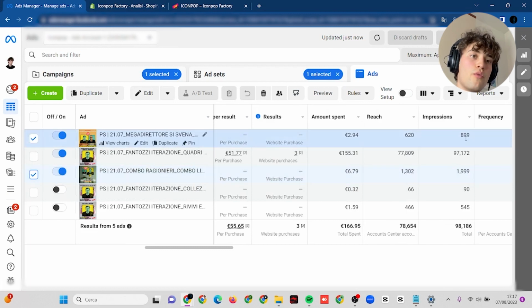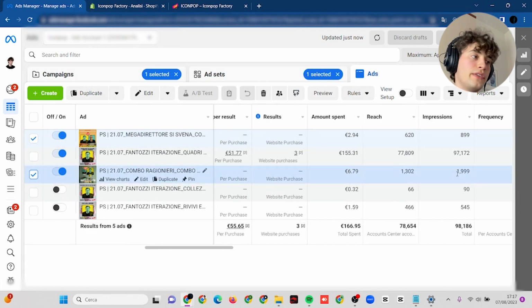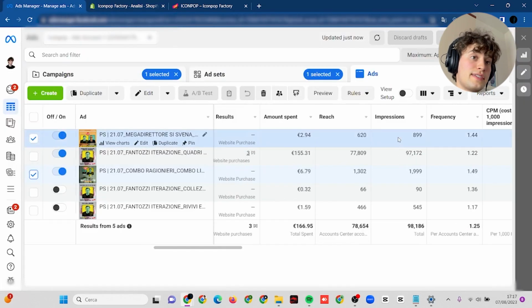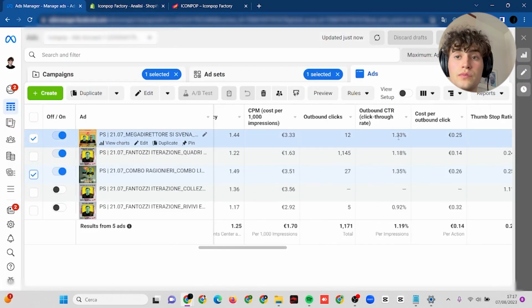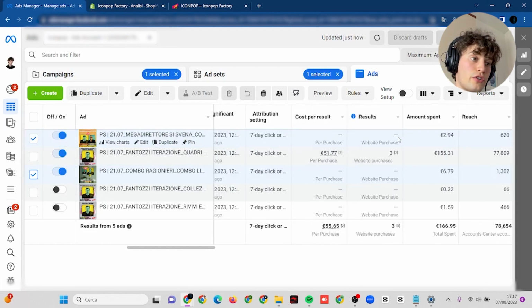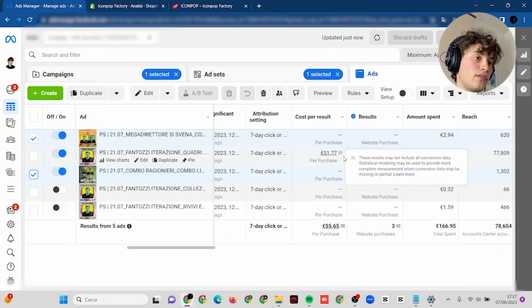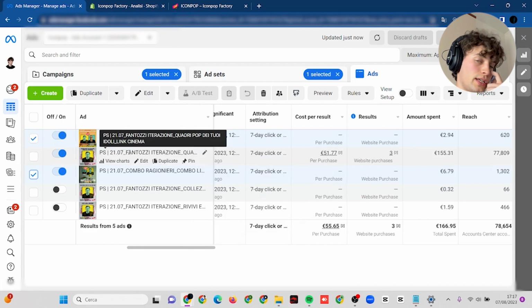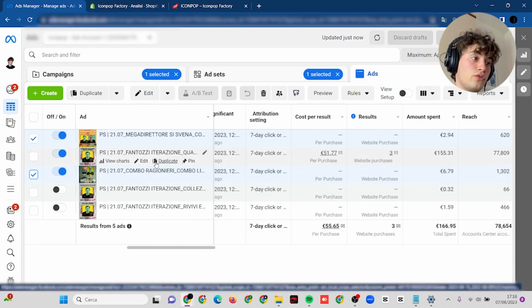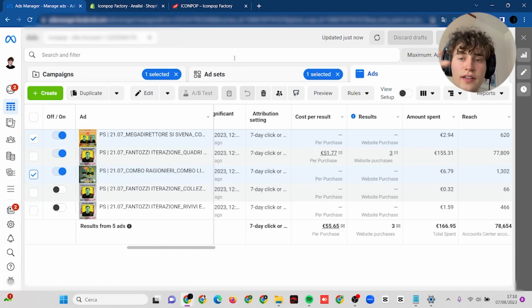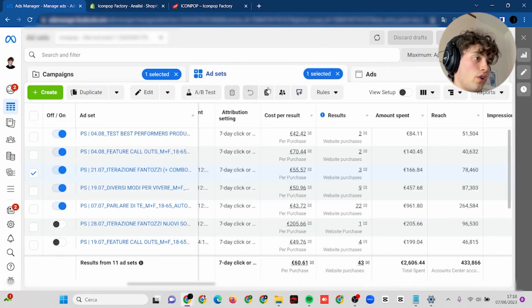So I don't know how much this impacted the sales of this product, also because this has not been generating, according to Facebook, any conversion. But it is so interesting to see how the best performing ads of Fantozzi were always pointing to the collection page. The landing page of these ads was always the collection page in the section cinema. And this is so interesting.